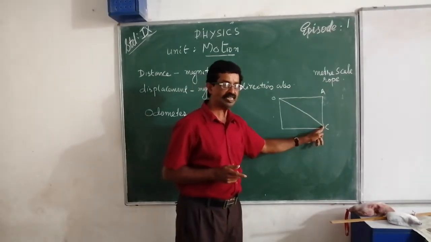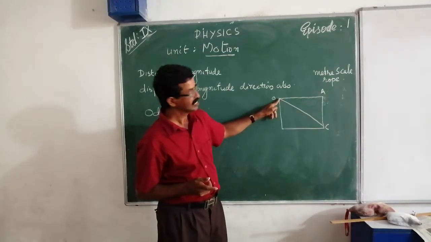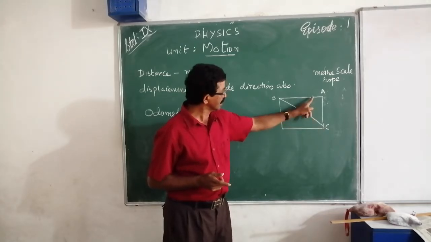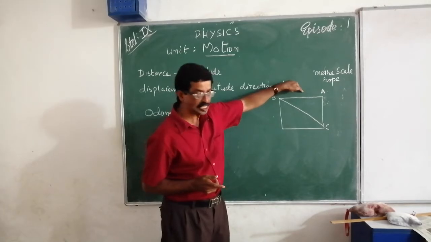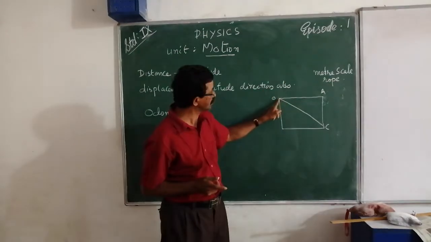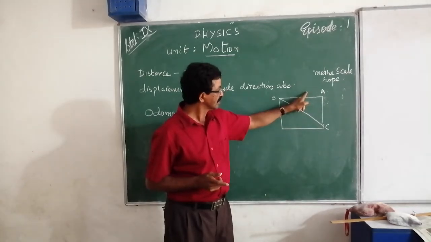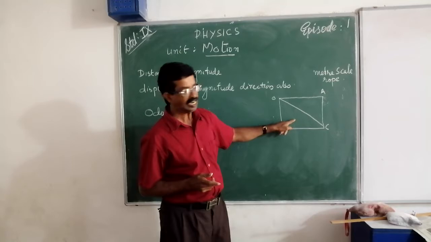And then you take the displacement. Displacement is the straight line distance O to C. Are they equal? No, because the distance here is more, the displacement less. That is the difference between distance and displacement in this case.